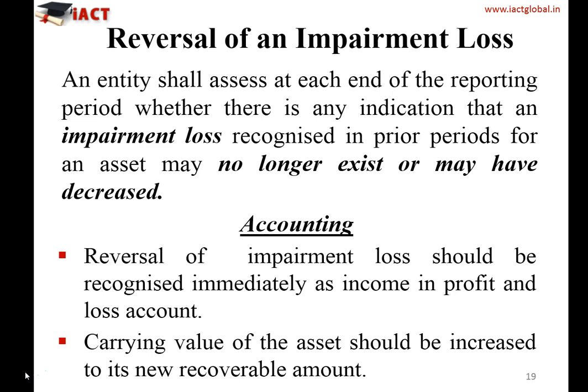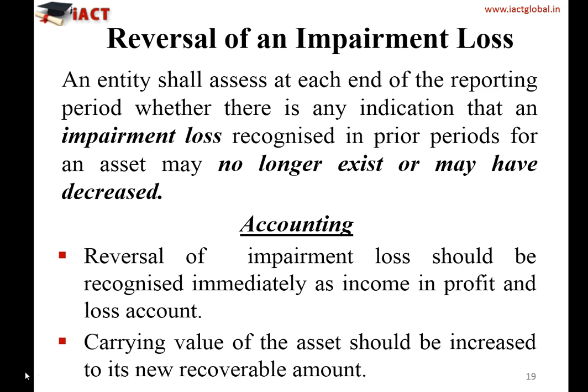And the carrying value of the asset should be increased to its new recoverable amount. So what will be the accounting entry? The asset value will be increased. So asset account debit, and impairment loss credited to your profit and loss account. So this is the accounting entry at the time of reversal of impairment loss, which you need to book in your financial statements.